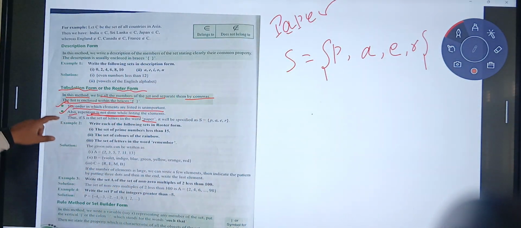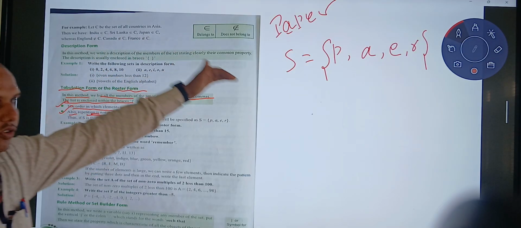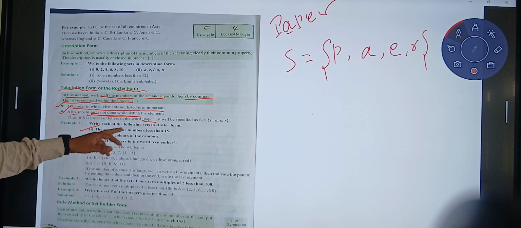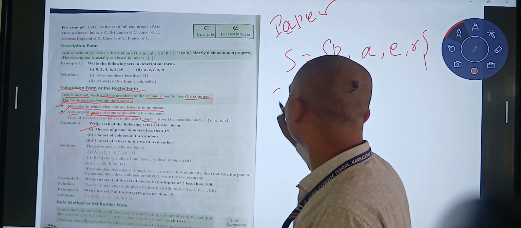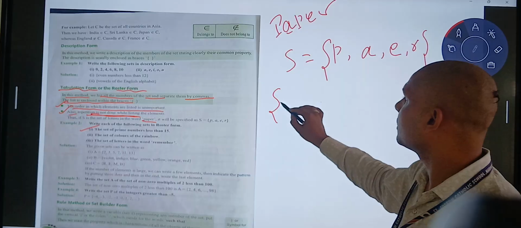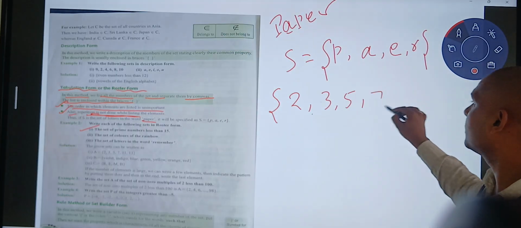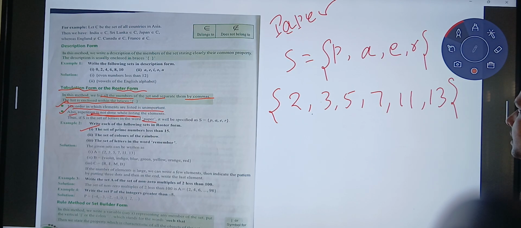Description form is given here in the example, and we are writing it in tabular form or roster form. See the first example: the set of prime numbers less than 15. The first prime number is what? 2, then 3, 5, 7, 11 and 13. These are the prime numbers less than 15.